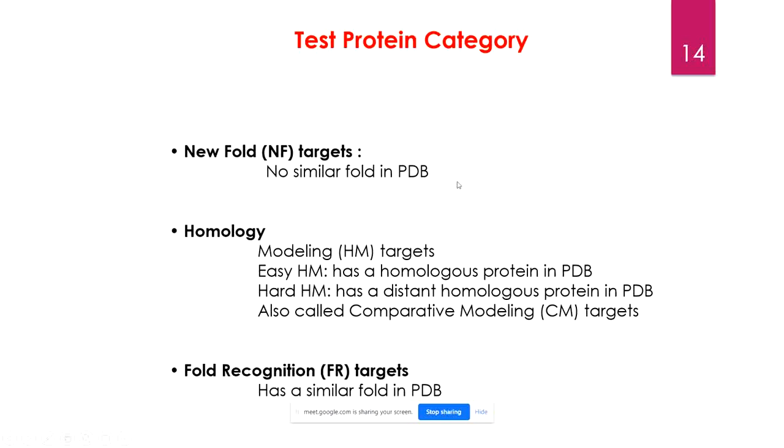Now, new fold target means that the target you have has completely newer folds, a new sequence, a particular sequence or a particular fold which is not present in any solved protein structure in the RCSB database. Now, what is the similarity between sequence and folds?